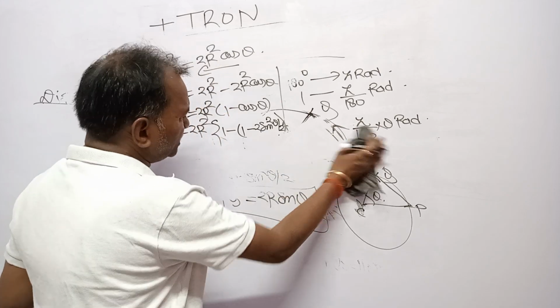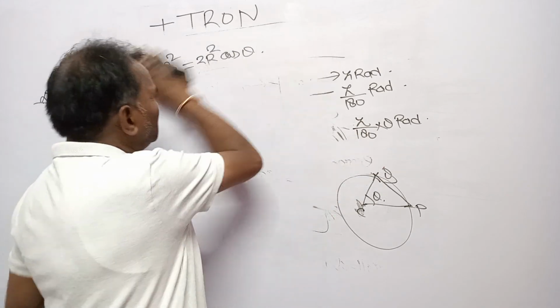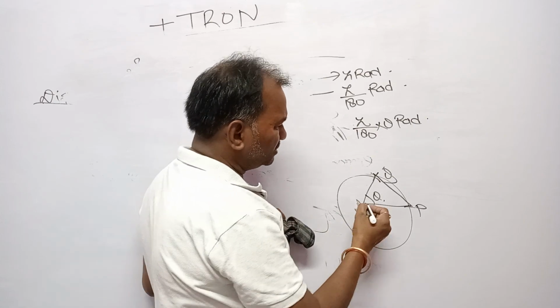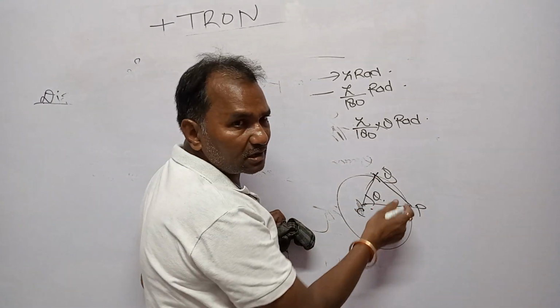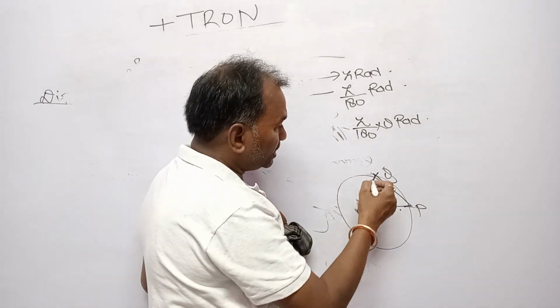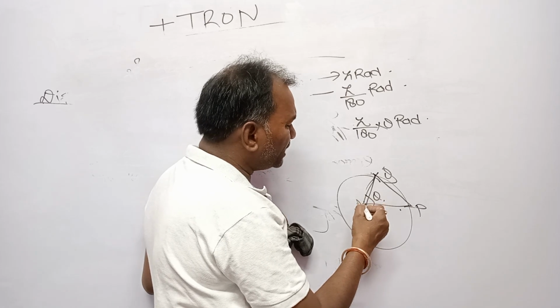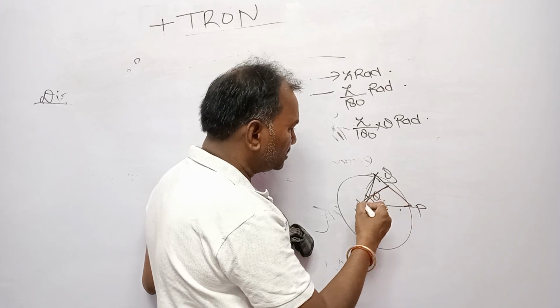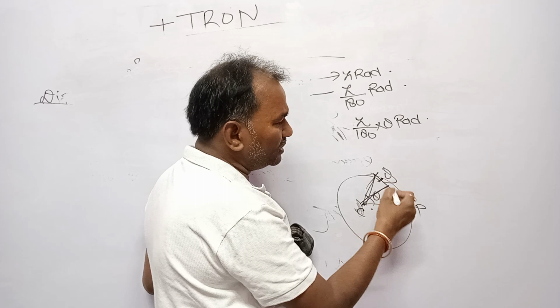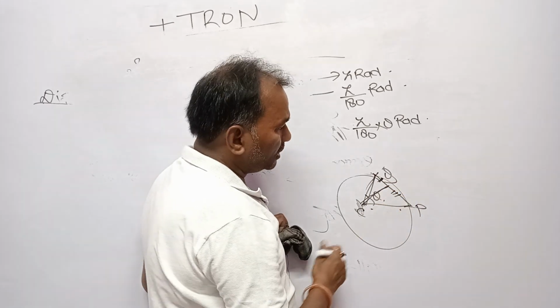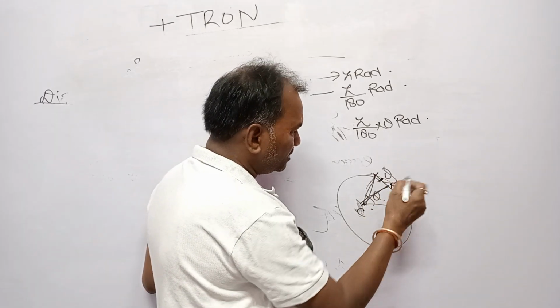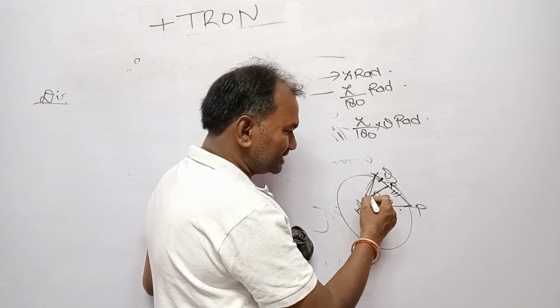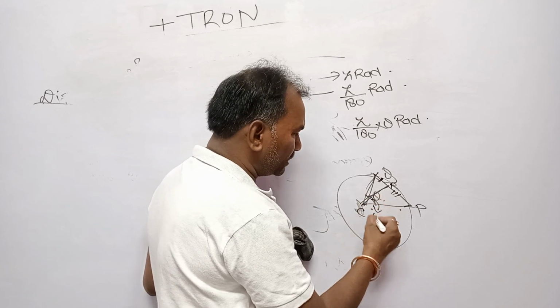There is another method, very simple. You do not have to work so much. You know it is an isosceles triangle, right? So draw a perpendicular on this. This perpendicular will divide it into two equal halves. Let it be r. Now this angle will also be theta by 2.